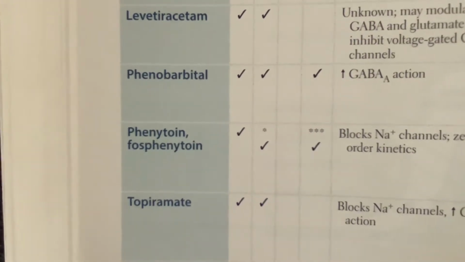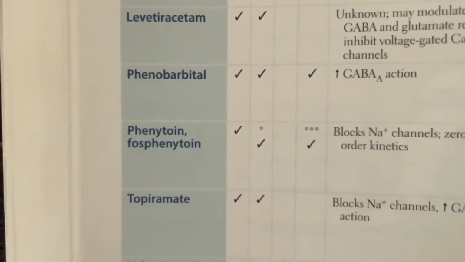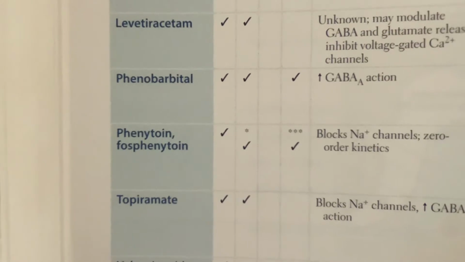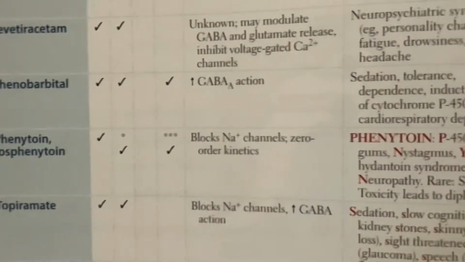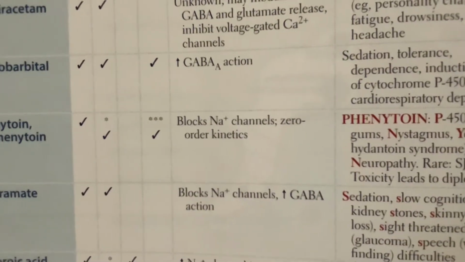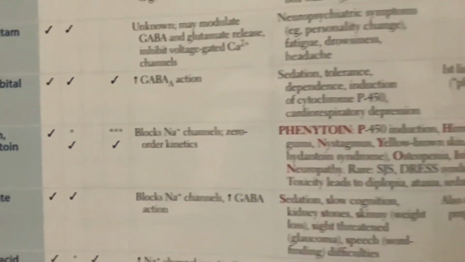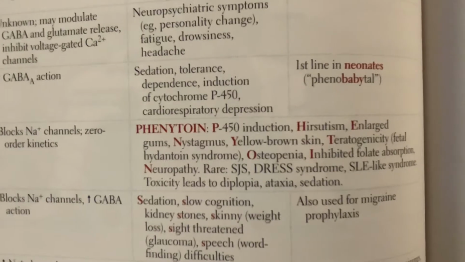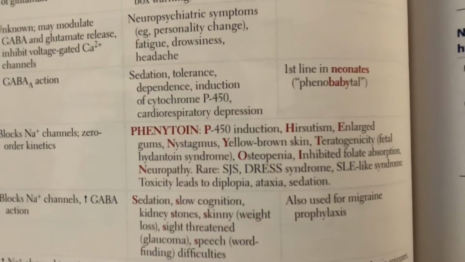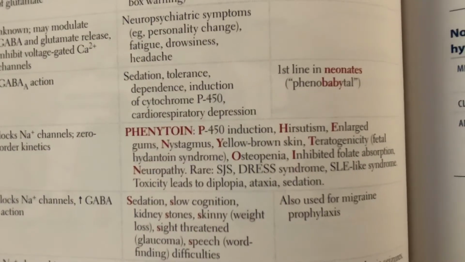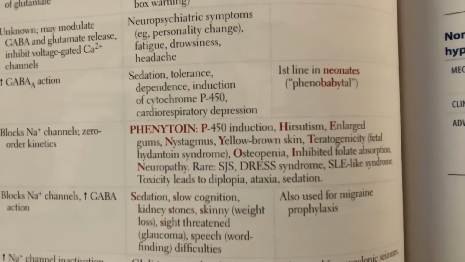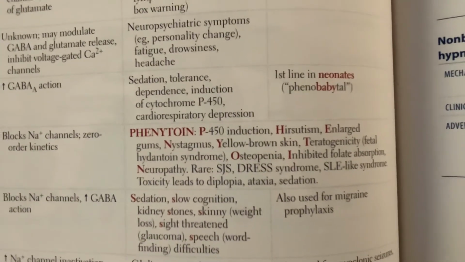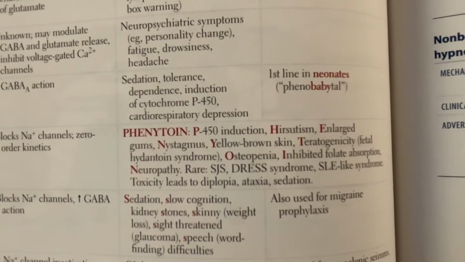Phenytoin is going to be useful in partial seizures, tonic-clonic seizures, and status epilepticus. How is it going to work? It's going to work by blocking sodium channels, and it has zero-order kinetics. So we want to remember a lot of side effects for phenytoin. First of all, it's a P450 inducer. You remember we just spoke about phenobarbital, and phenobarbital is also a P450 inducer. So both phenytoin and phenobarbital induce P450 enzyme.